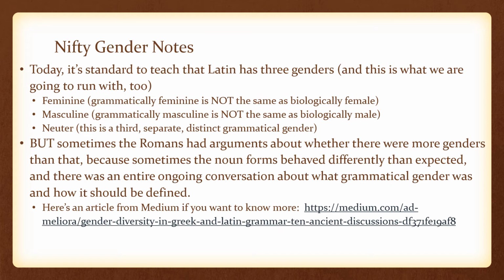But here's the thing. Sometimes the Romans had arguments about whether there were more genders than that, because sometimes the noun forms behaved differently than expected, and there was an entire ongoing conversation about what grammatical gender was and how it should be defined. There's an article that was published on Medium if you want to know more about it. That's the link text there, and you can do a search on the internet for gender diversity in Latin grammar.